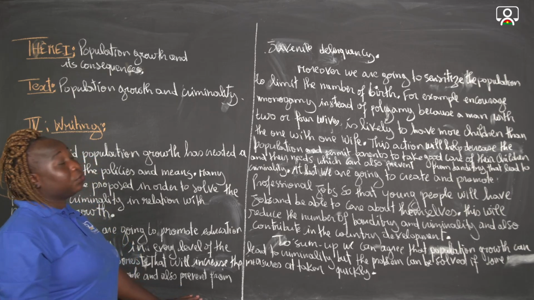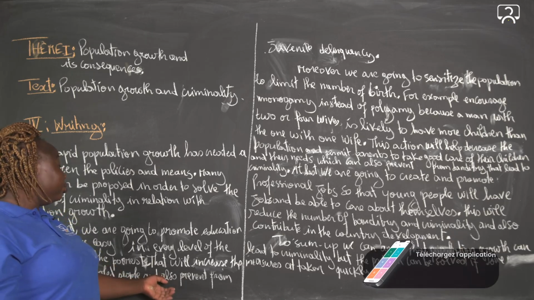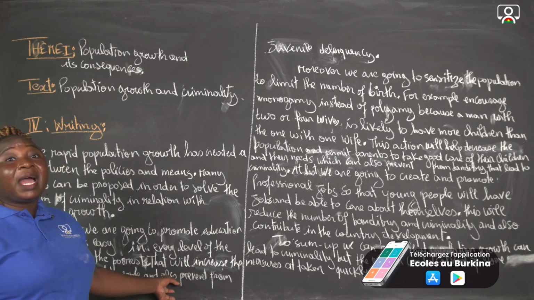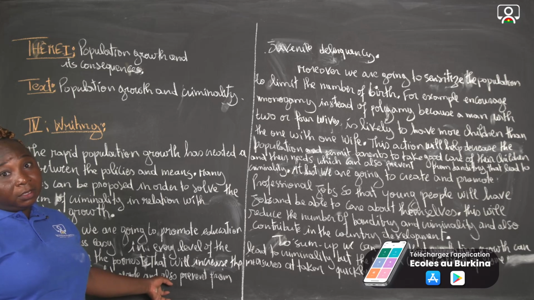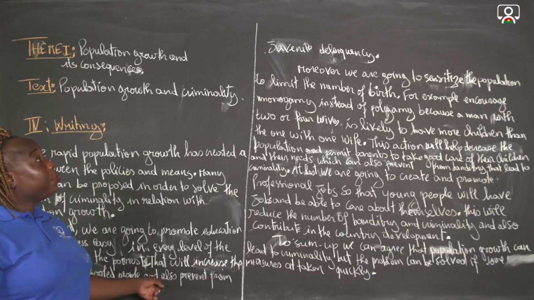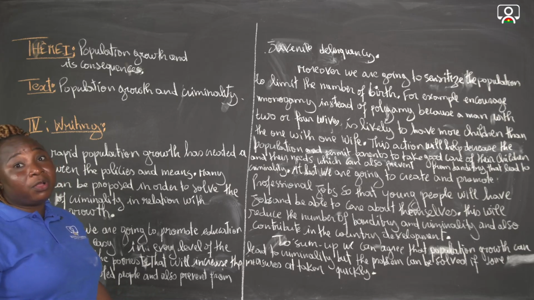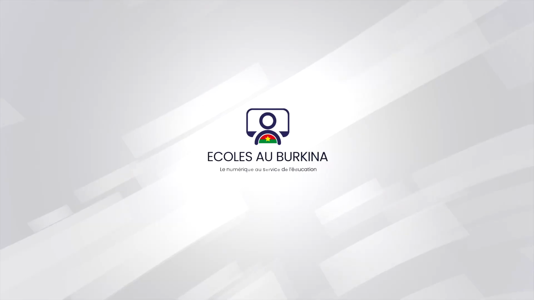Good. So mainly the poorest, that will increase the number of young schooled people and also prevent juvenile delinquency. So that is what I have already explained. When children are at school, they don't even have time to plan bad things. And also they will receive a good education that will prevent them from going on the streets.